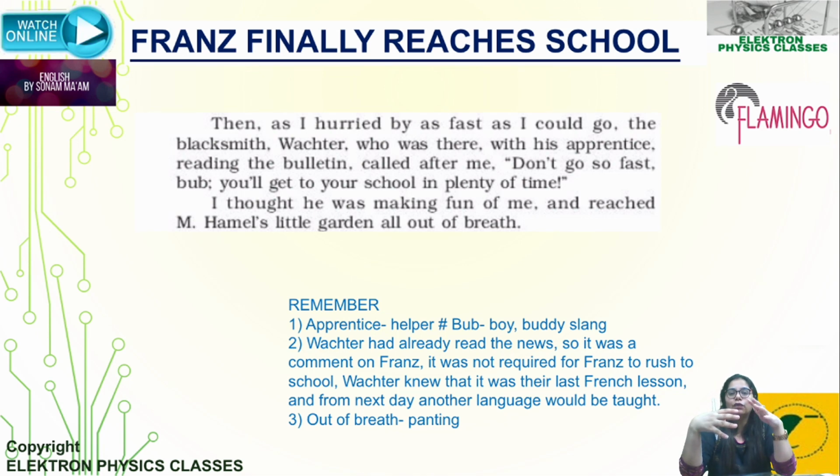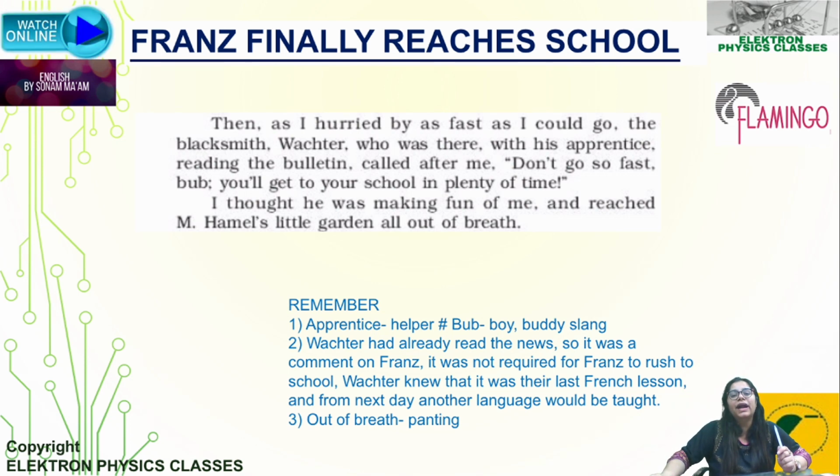These lines you would not be understanding as of now because you don't know what happens in the story eventually, but they are very important lines of the chapter. Why does Walker issue this statement, don't go to school so fast, and what does he mean by it?